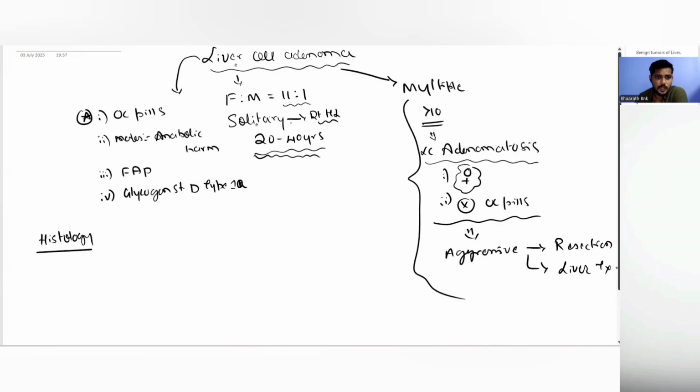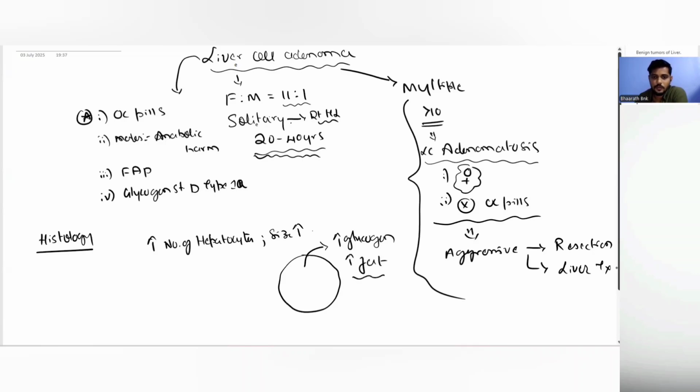this is actually an increase in the number of hepatocytes. These benign-looking hepatocytes are increased and the size of the hepatocytes is also increased. So as the hepatocyte becomes bigger, it has increased glycogen and increased fat in it, right? So this is very important in the radiological diagnosis of a liver cell adenoma, that these contain a lot of fat.